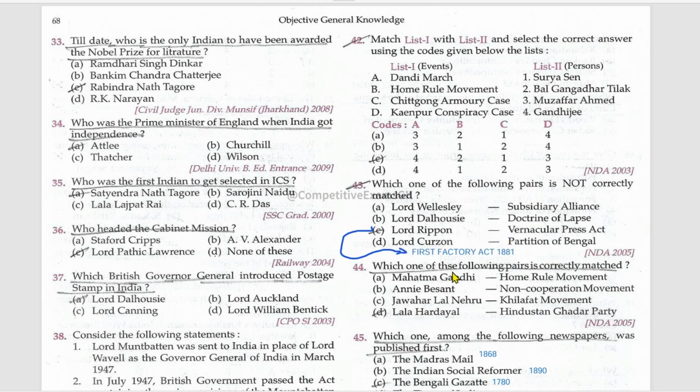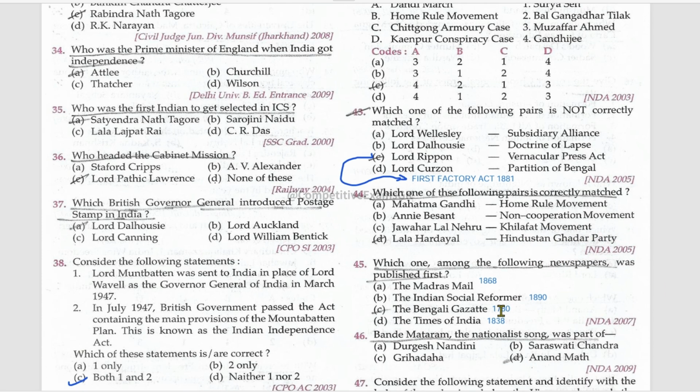Oh, yes, right. Which one of the following pairs is correctly matched? Mahatma Gandhi, Home Rule Movement, no. Annie Besant, Non-Cooperation Movement, no. Jawaharlal Nehru, Khilafat Movement, no. Lala Hardayal, Hindustan Ghadar Party, true. Hindustan Ghadar Party was started in which place? Mention it in the comment.